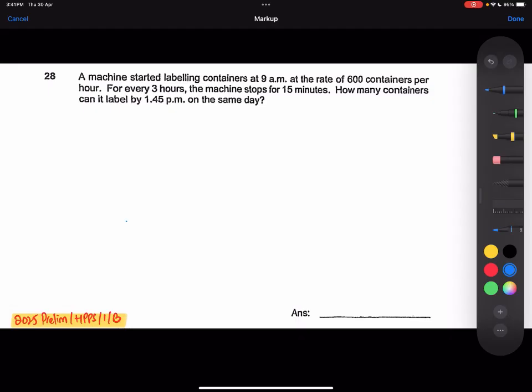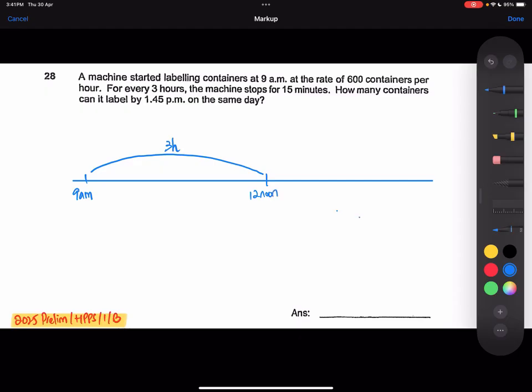on the same day? Now let's draw a timeline. Okay, it starts at 9 a.m. Alright, now in 3 hours, it will be 12 noon, right? And it needs 15 minutes of rest. So it will be 12:15 by the time it restarts.